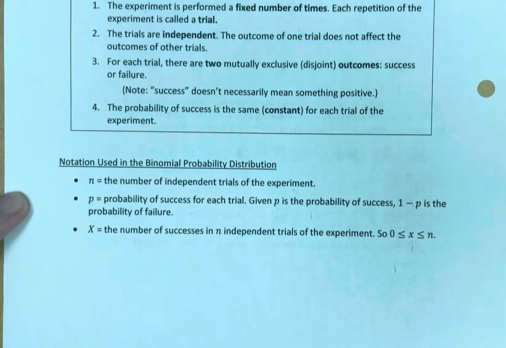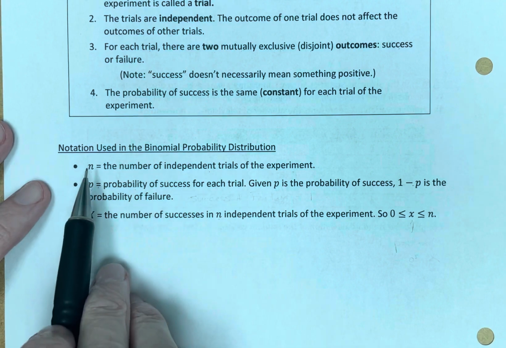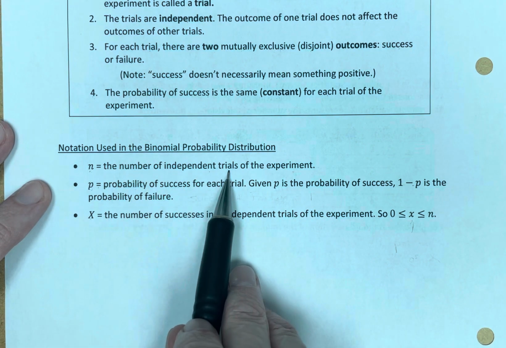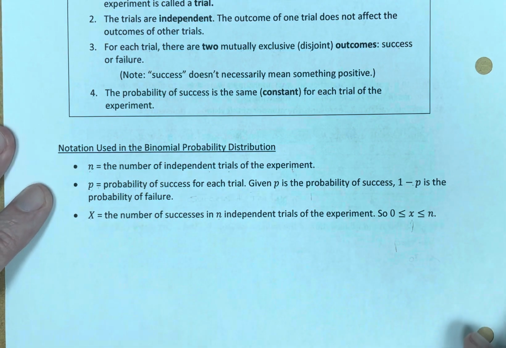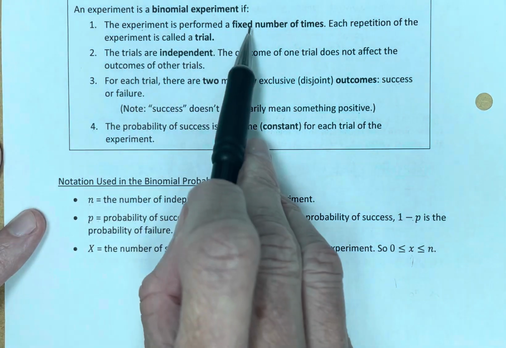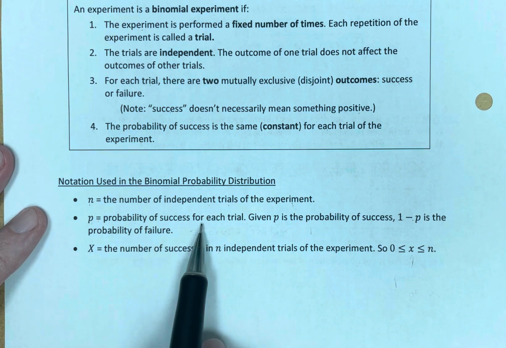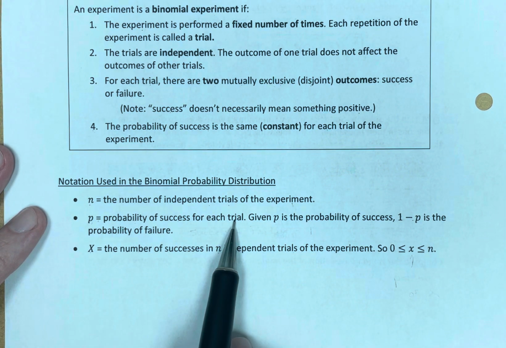All right, a little bit of notation we're going to make use of. Let's recap that briefly. n is the number of independent trials of the experiment. As we know, it will be a fixed number. p is the probability of success for each trial.